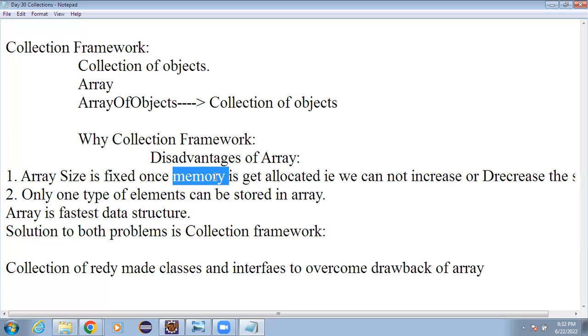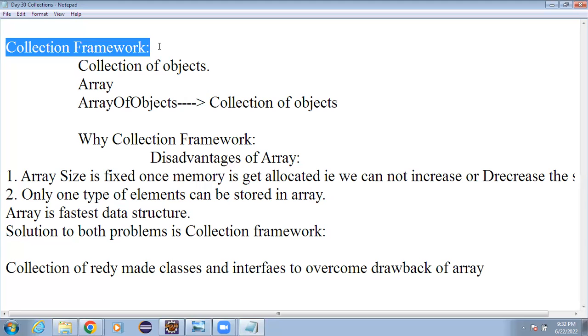We have various methods there, like the trimToSize method. Assume we have some empty blocks that we don't want to use; we can use the trimToSize method and make those blocks available for further memory allocation. So this is basically the advantage of the collection framework, and the same is the disadvantage of arrays. In a very simple way, I can say about the collection.